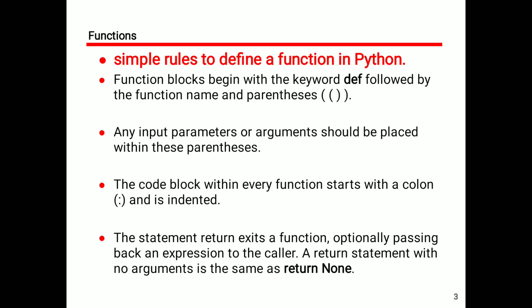The code block within every function starts with a colon. The colon is followed by indentation. In a Word document, we always check the indentation, such as paragraph indentation and bullets or table indentation, etc. Like that, in functions, indentation is very important in Python programming.